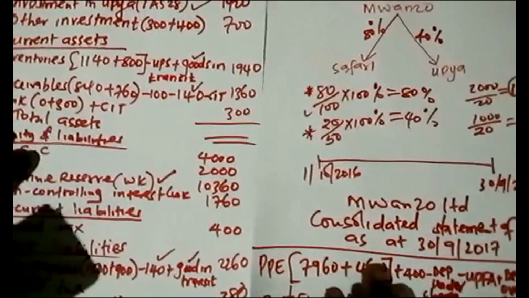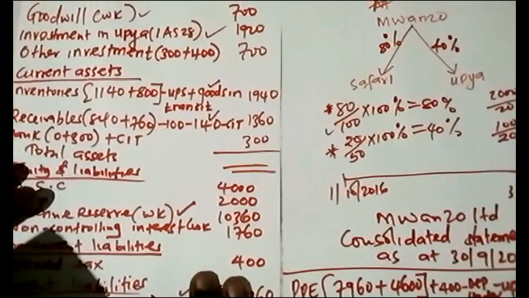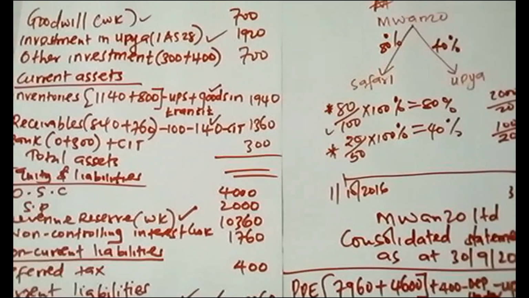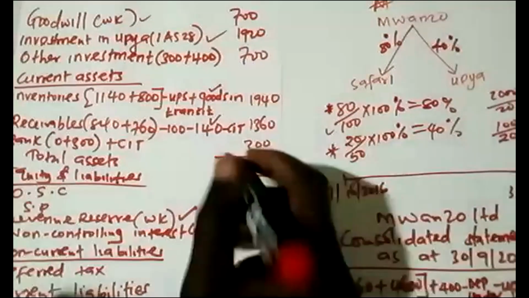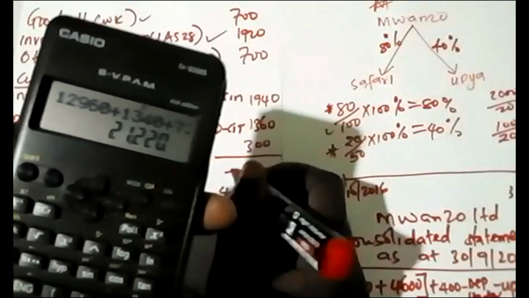Then you add the other assets on this side: plus 700 plus 1920 plus 700 plus 1940 plus 1360 plus 300. So this one, I'm getting 21,220.